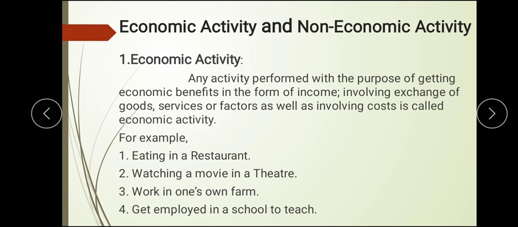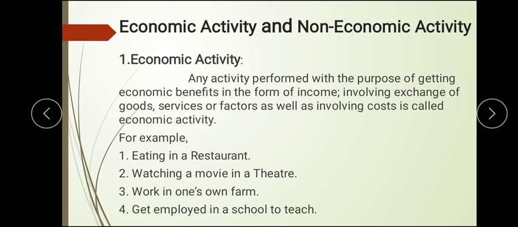Then comes economic activity and non-economic activity. Economic activity means anything which is done for money. In a simple sense, if you are doing a job and getting a salary as payment, like for example I am doing a teaching job and getting a salary, that is an economic job. But suppose I am teaching my brother at home, that is a non-economic job, because I am not taking any fees; he is my brother, so that comes under non-economic activity. Whereas when you do your work and get some money in return, that is called economic activity.